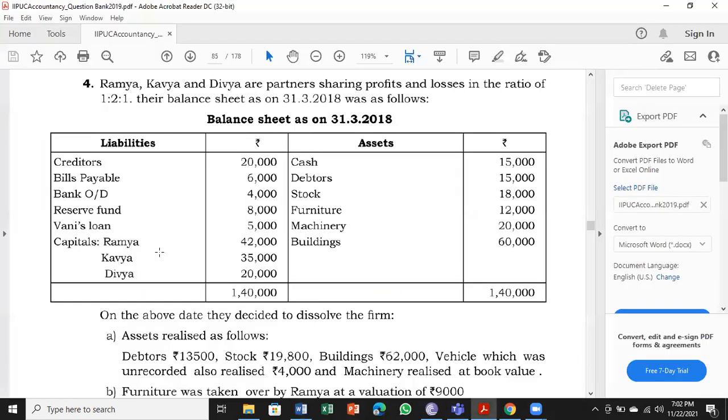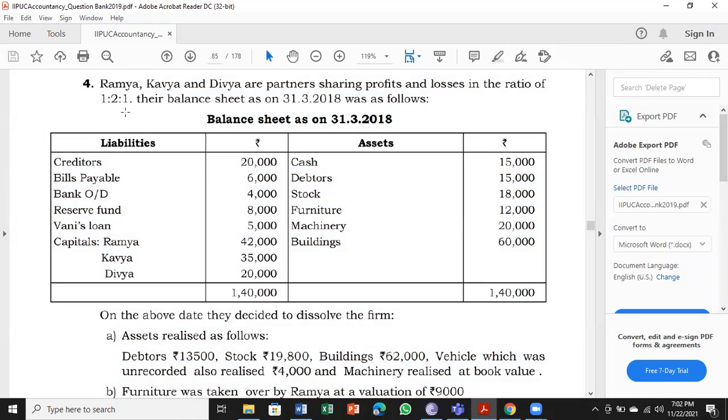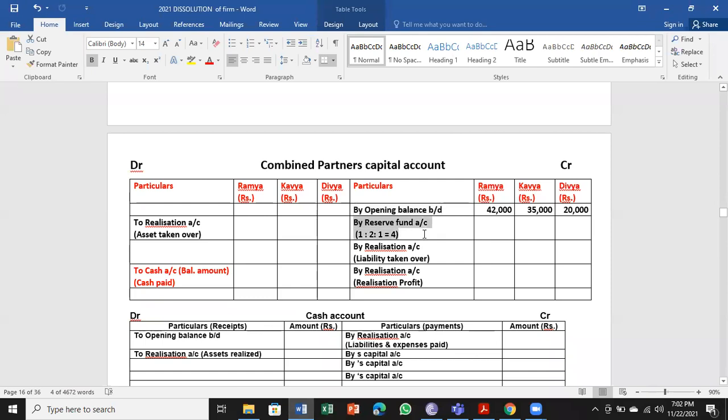Next, we have in the balance sheet the reserve fund of 8,000. That 8,000 we have to consider here and divide in the 1:2:1 ratio. So by reserve fund, divided by 4, we get 2,000, 4,000 and 2,000.